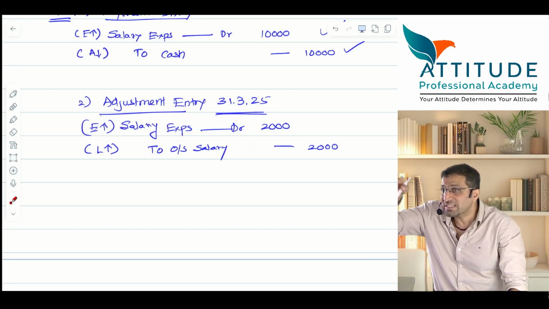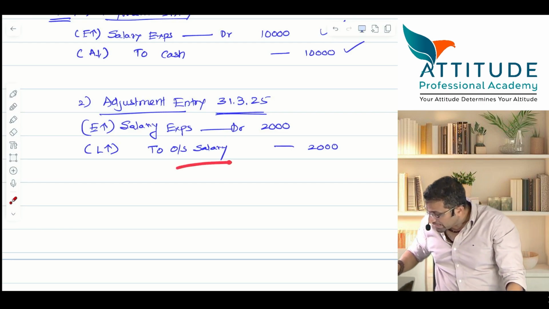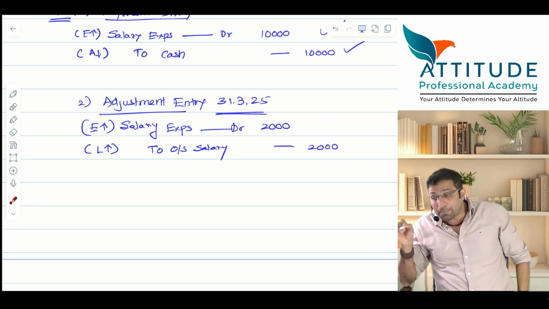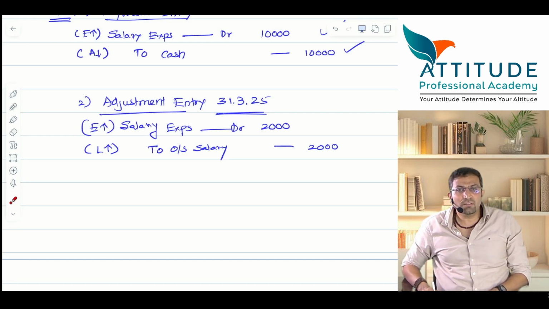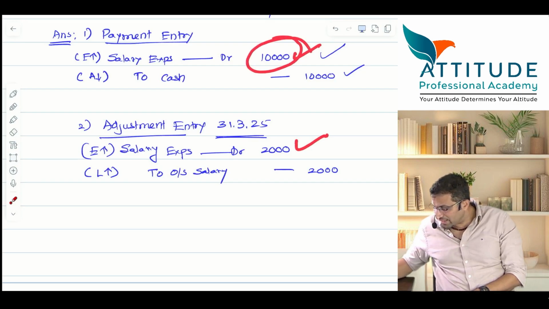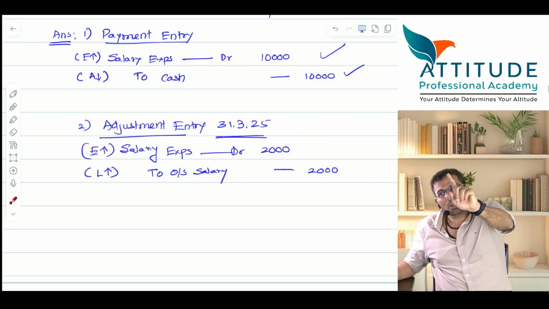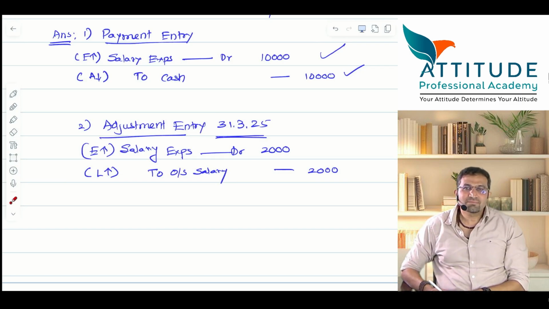So this outstanding salary is representing some person. I repeat, it's a personal account. It is representing some person. That is why this entry is passed. Understood? Clear? Now, if you go to see, salary expense debit is how much? 10,000. So for that year, salary debited is 12,000. Understood? Okay? Yes or no?